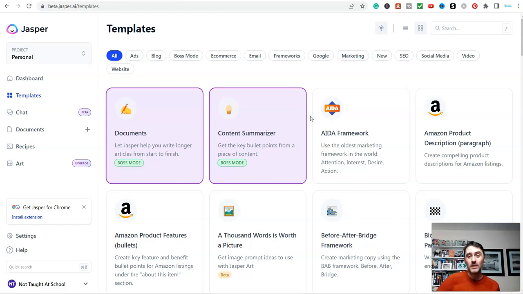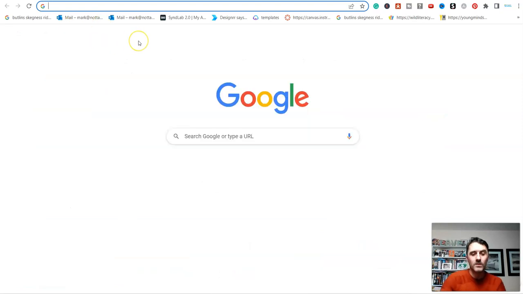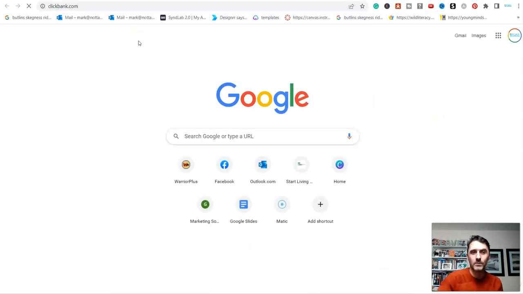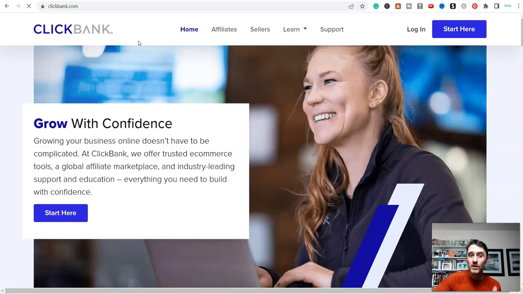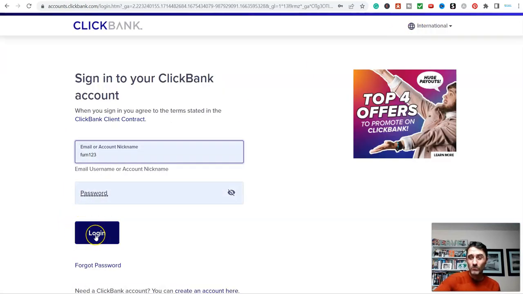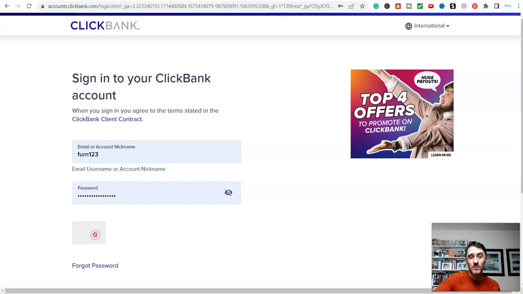So in fact, let's just go ahead and get a ClickBank link. We'll come over here and go to clickbank.com. If you've not seen this website before, it's a huge affiliate network, and basically you can find products whereby you can sign up for free, and realistically within about 10 or 15 minutes you can get an account, and then you can get products which you can start promoting.